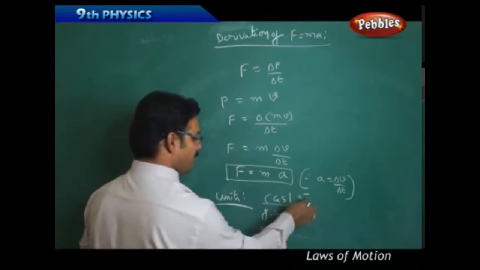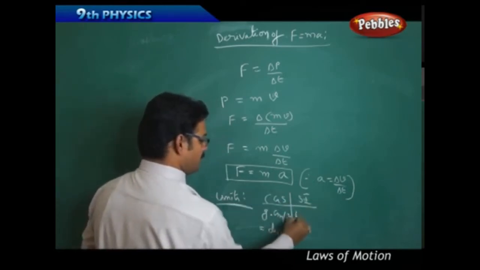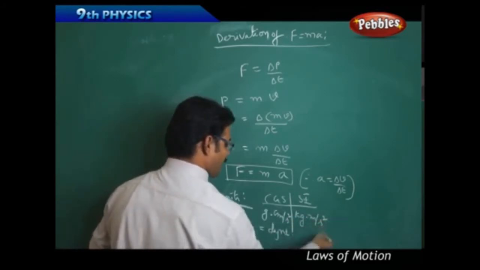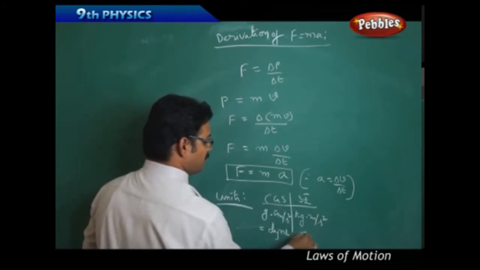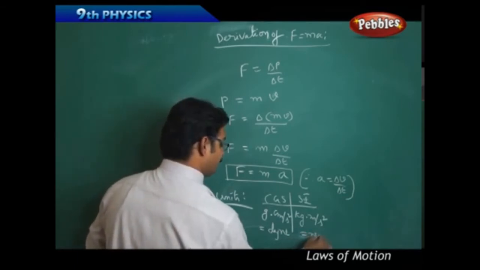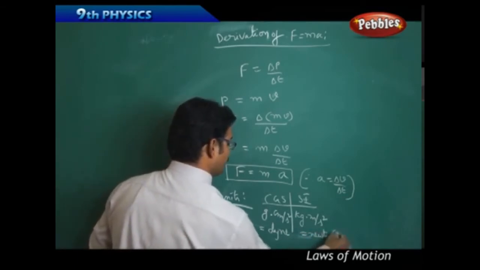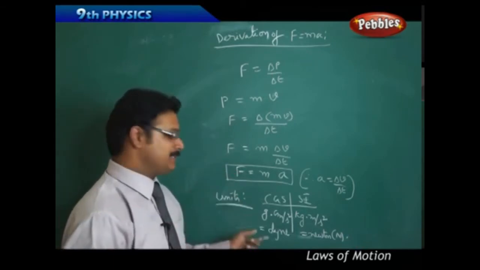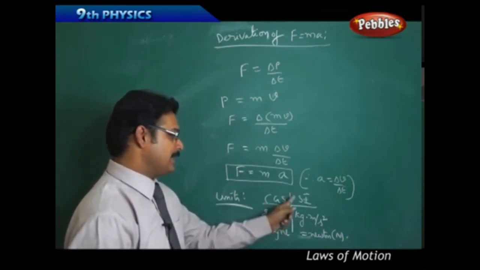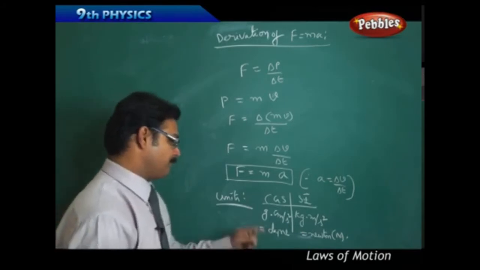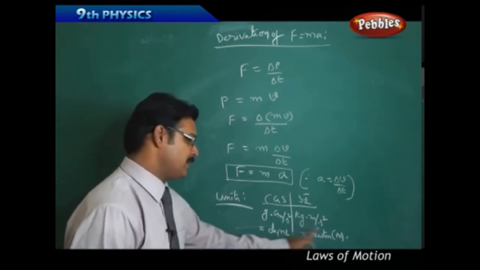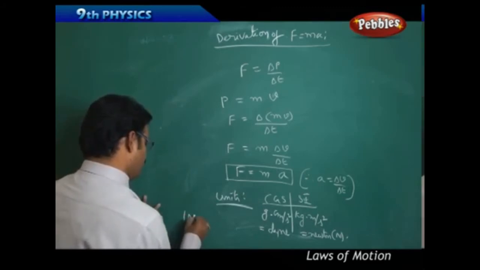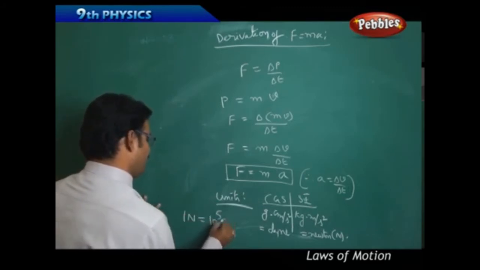Now coming to SI, mass is kilogram, acceleration is meter per second square, and this kilogram meter per second square is also called Newton. Already we are using this unit, Newton. So generally for the force unit, in CGS we say dynes, in SI we say Newton. There is a relationship between dyne and Newton: 1 Newton equals 10 to the power of 5 dynes.